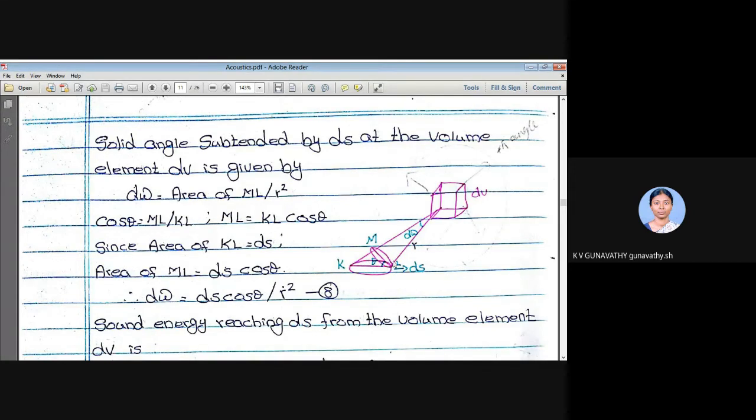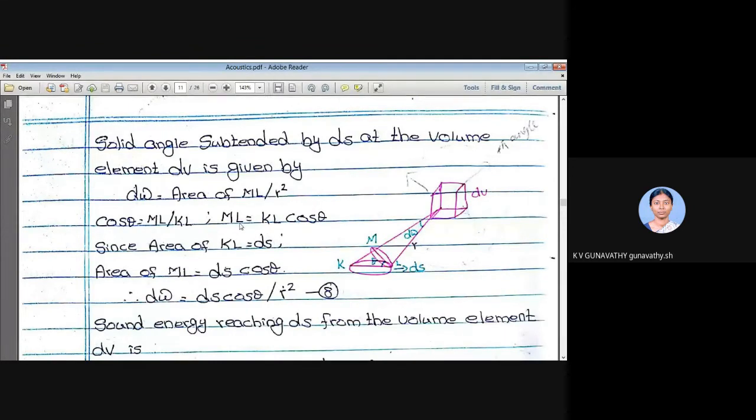From the triangle KLM, cos theta is equal to adjacent side by hypotenuse. The adjacent side is ML and the hypotenuse is KL. So cos theta is equal to ML by KL, or ML is equal to KL into cos theta.